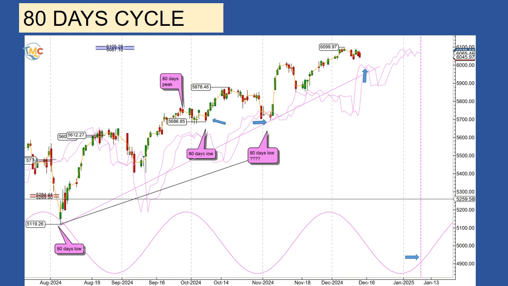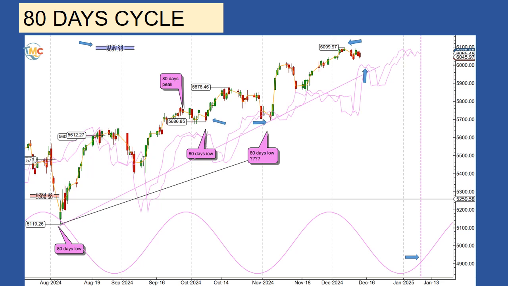Why this anomaly? This is certainly due to the American presidential election. When the market expects news or an event, the cycles have a tendency to get shorter or extend slightly. But the cycle low will form in a time window within the expected time. With the December 6th high at 6,099, the S&P 500 met its target zone 6,105 to 6,087. The success rate for trading the 80-day cycle is 100%, meaning all the trading signals are profitable.